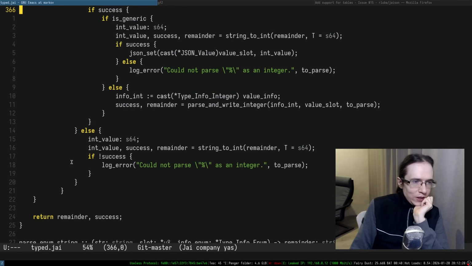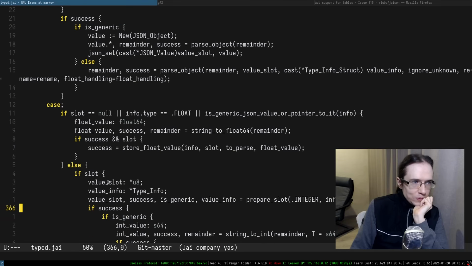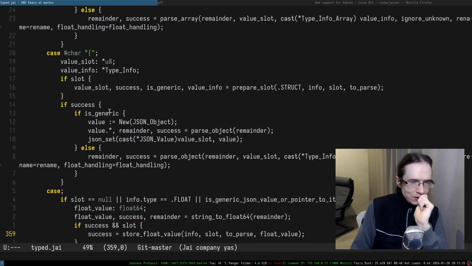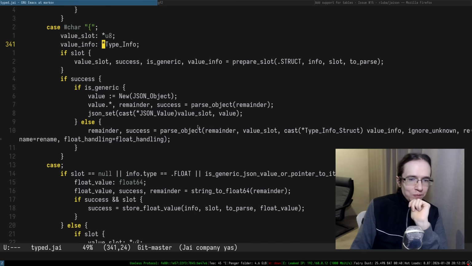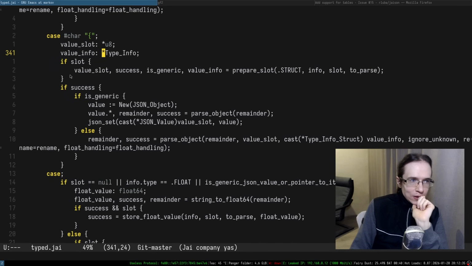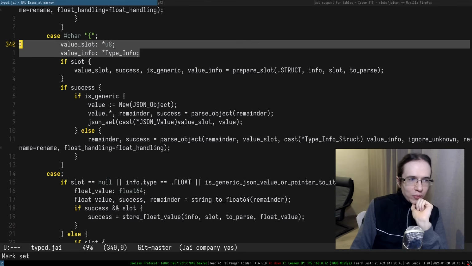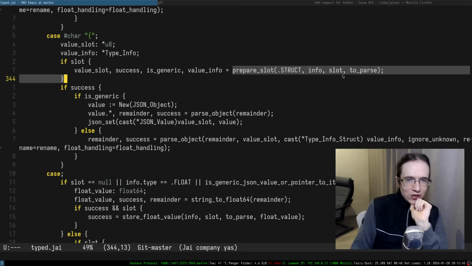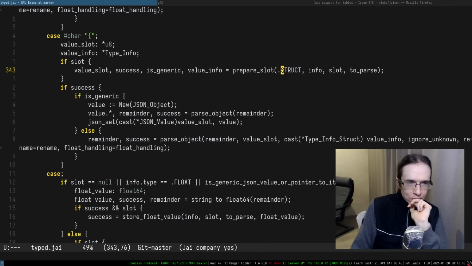All right, where can I plug in looking for the type? I suppose the tables are structs, right? So the tables are structs, and this is where we probably have to do that. Okay, that's pretty cool. So here is the value info, but this is just two pre-allocated variables. Then we parse a slot for a structure. So we are explicitly expecting a structure.